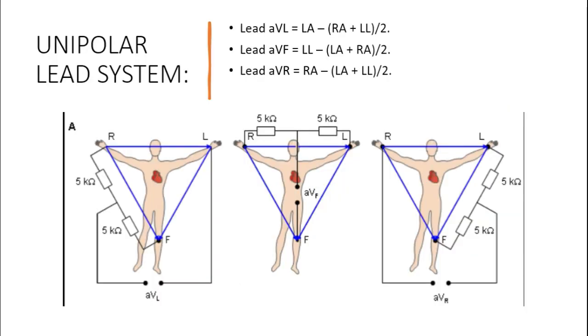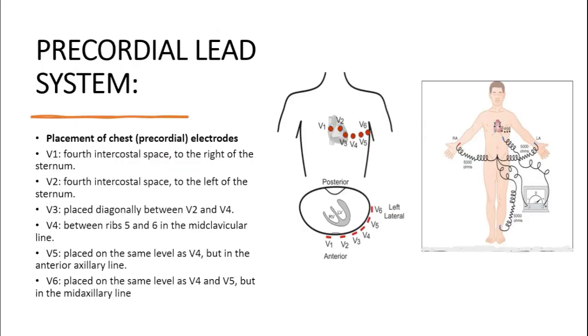Then we'll go into the unipolar augmented lead system. This was given by Goldberger. It has three leads: AVF, AVL, and AVR. A stands for augmented, V stands for voltage, and F stands for foot, R stands for right arm, L stands for left arm. This is the equation that we can all see above, known as the Goldberger equation. It helps us in determining where the leads are to be placed with respect to leads 1, 2, and 3.